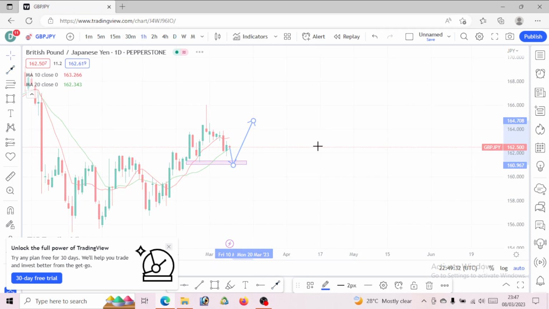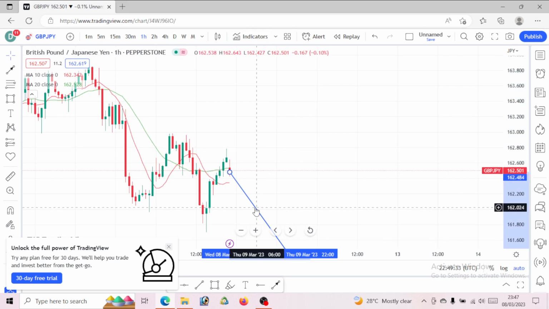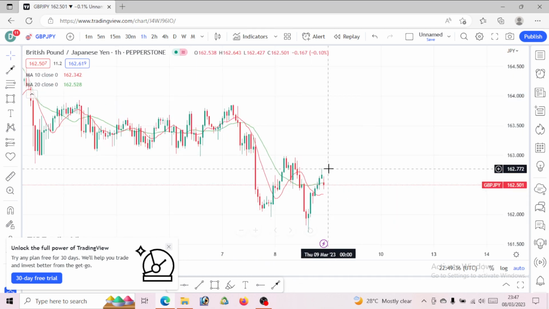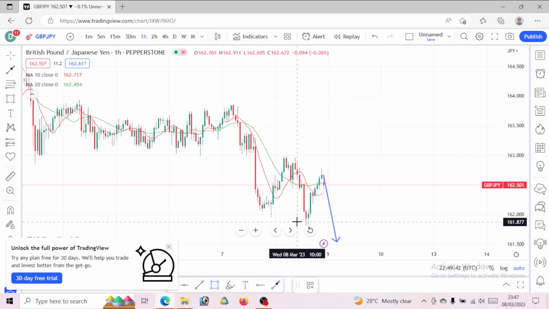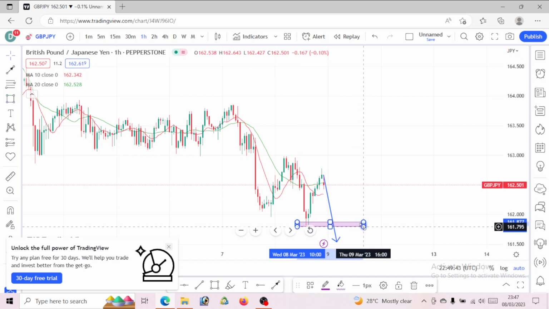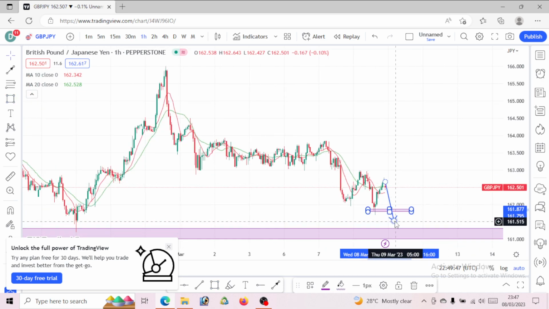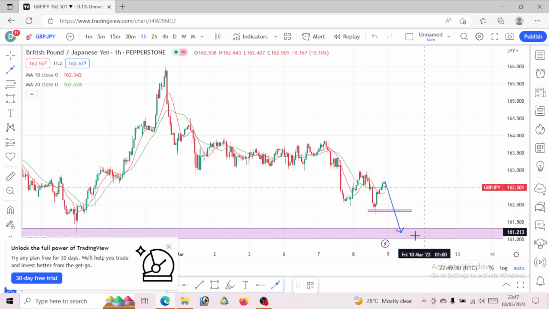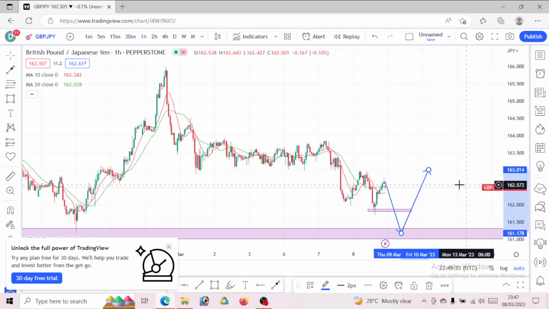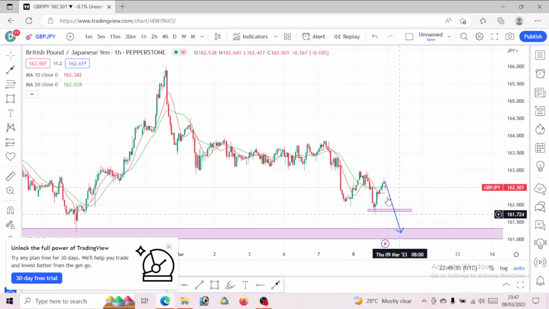And let's see what this 1 hour time frame is actually saying, by the way. So this is kind of like a correction. So we are expecting one more movement downward. At least that movement should be able to take out these lows, right? So new lower lows will be formed by tapping a level of 161.255 before price will actually change its direction and start going up. So that is what I have.